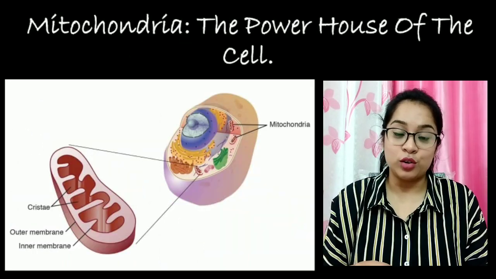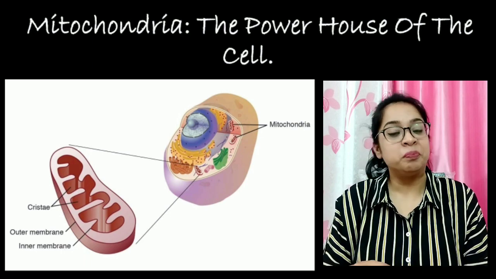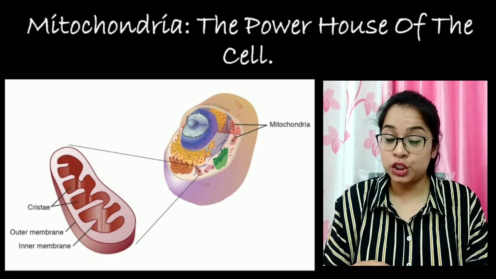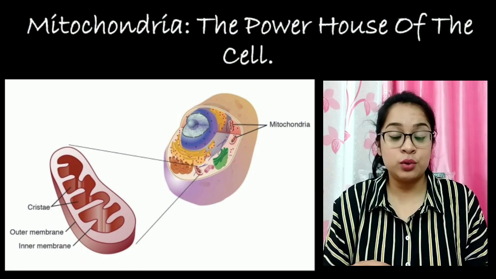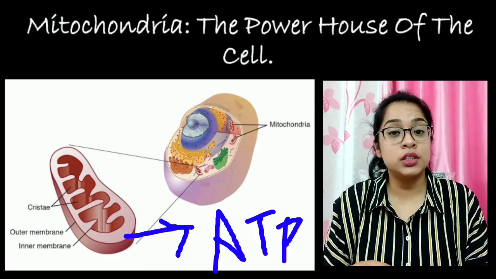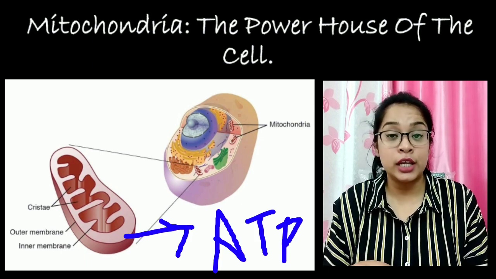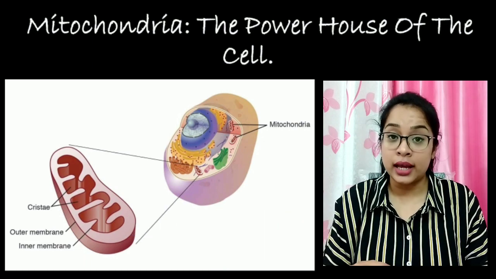Mitochondria is the powerhouse for both plant and animal cell. They perform cellular respiration and produce ATP, adenosine triphosphate. Adenosine triphosphate or ATP gives energy for all the metabolic activities.